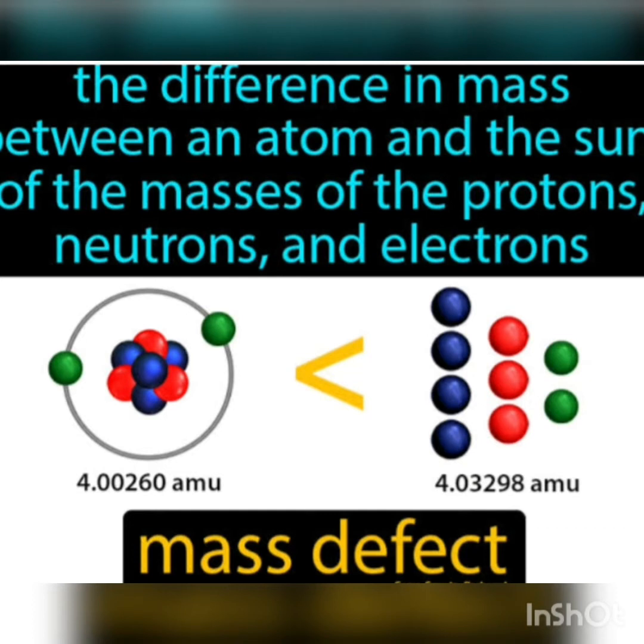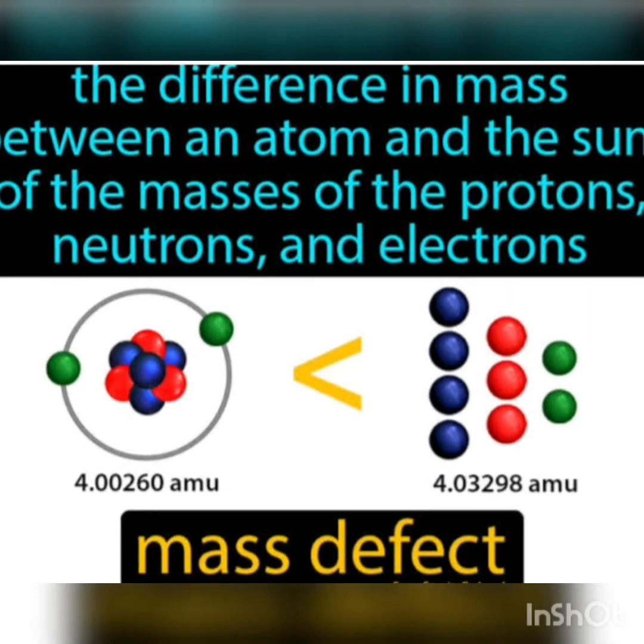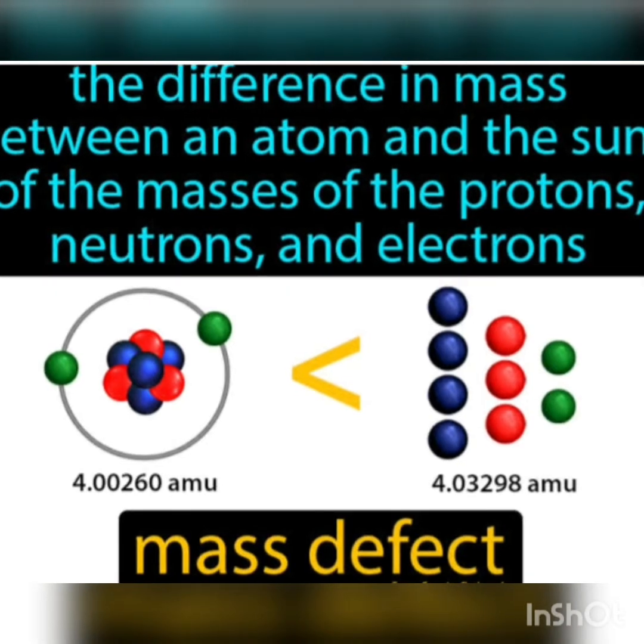According to mass defect, the mass of the nucleus is less than the sum of all the nucleons making it. Nucleons mean the particles which are inside the nucleus. So, the mass of the nucleus is less than the mass of all the nucleons separately taken.